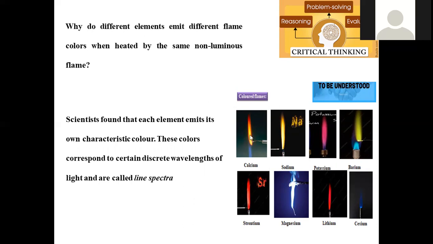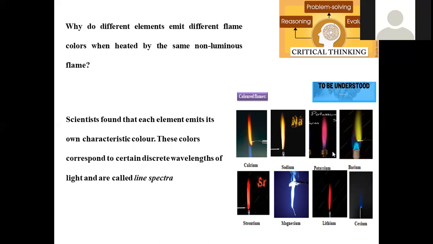What could be the reason? When calcium is subjected to burning, an orange-red color appears, and sodium gives a golden yellow color. Potassium will give a lilac purple color, barium an apple green color, and strontium a crimson red color. Magnesium gives a silver white color, lithium an intense red color, and